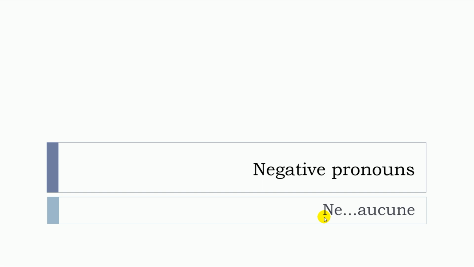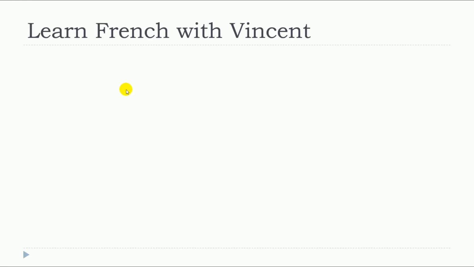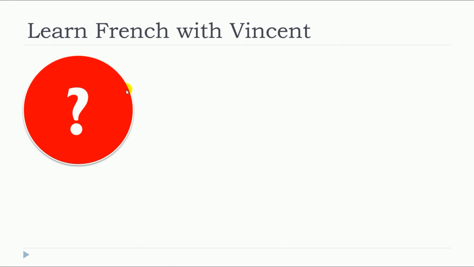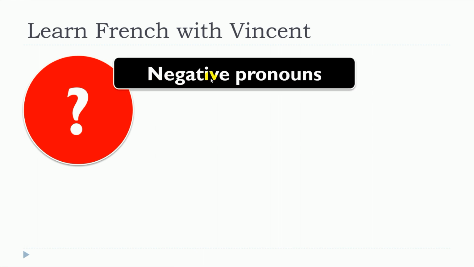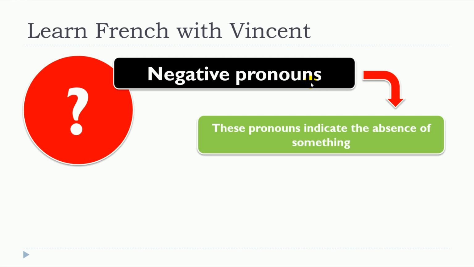In this lesson, we will see together the negative pronouns, but more precisely, we will see ne, aucune. So the first thing that we need to define is the negative pronouns. These pronouns indicate the absence of something.